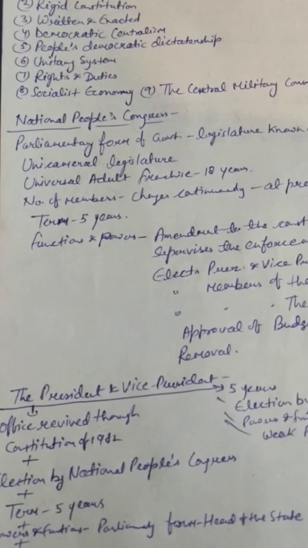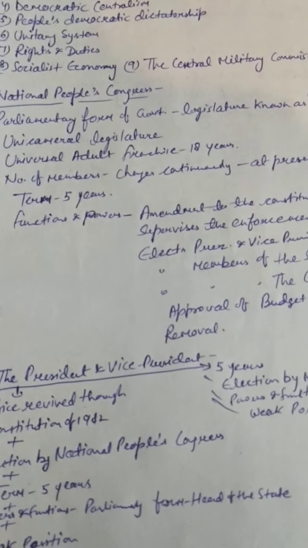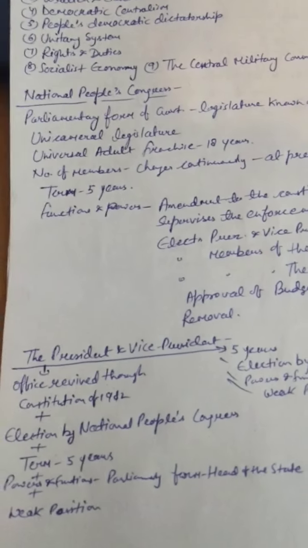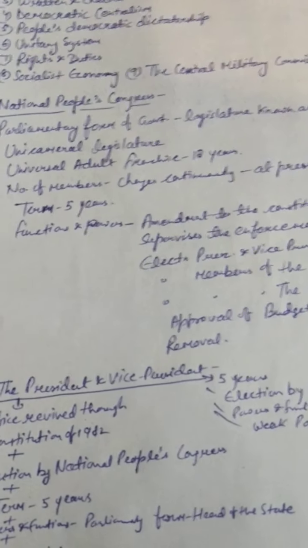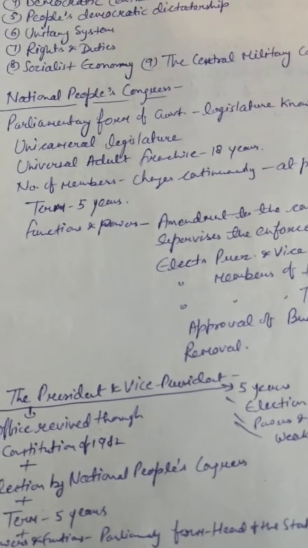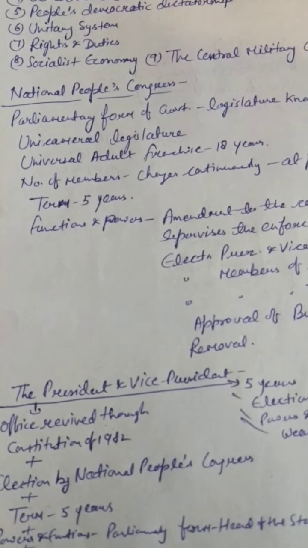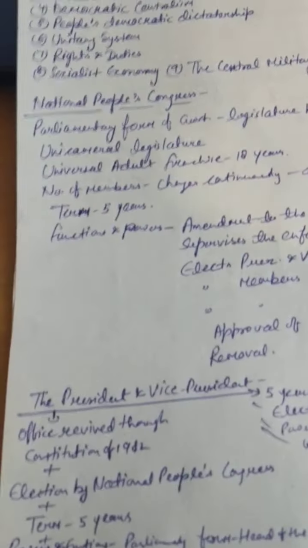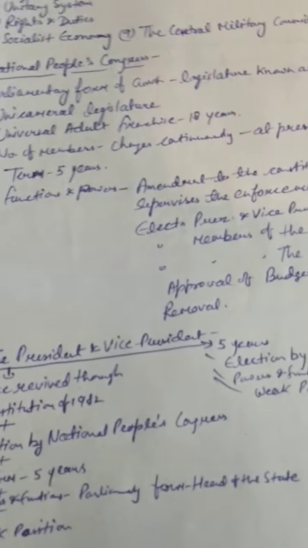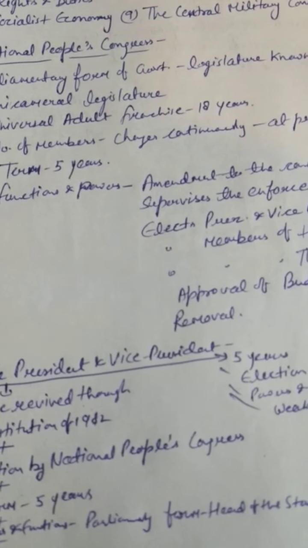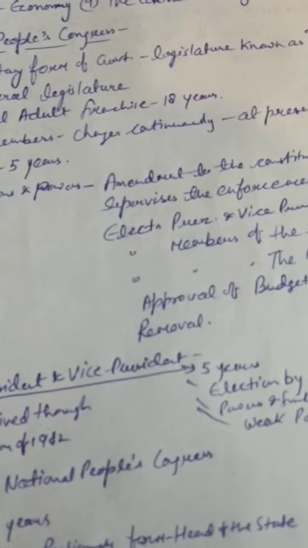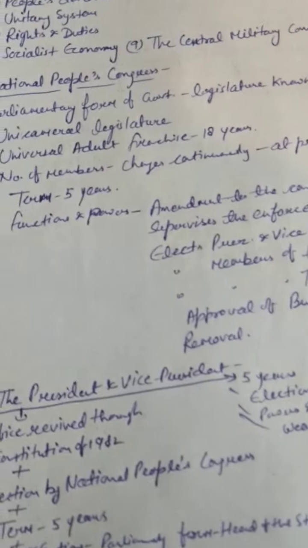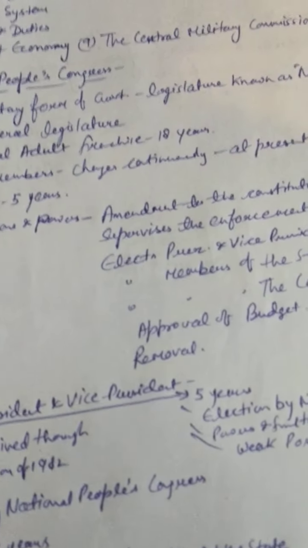Third one is it is written and enacted constitution. Next feature is democratic centralism. So democracy, we all know the meaning of democracy. The Constitution of China also supports the democratic system, where the system of the government has been divided at so many levels, and at all levels there is congress that is known as the legislature.